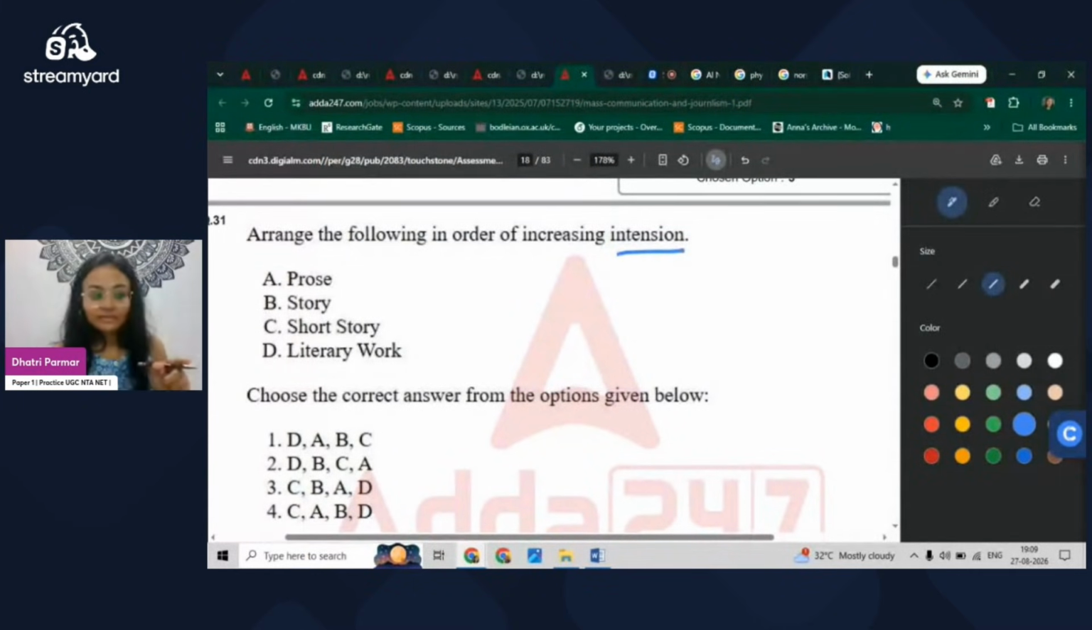So here D, literary work, followed by prose, followed by story and short story, because it is connotation. If they ask increasing denotation, then we will do exactly the reverse of it. So don't get confused by this in the exam.